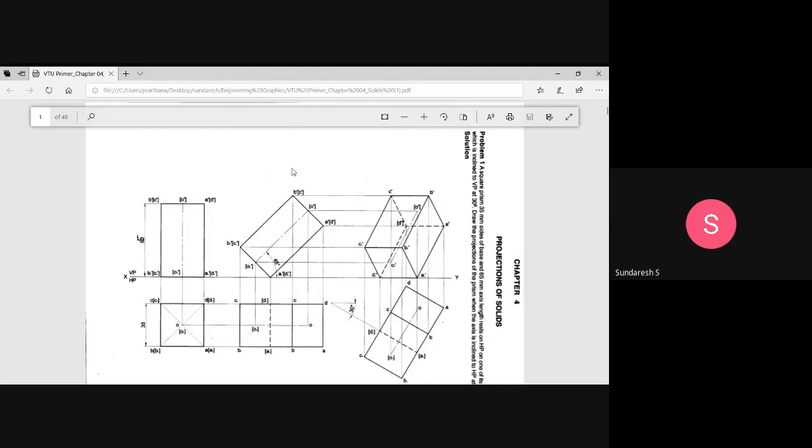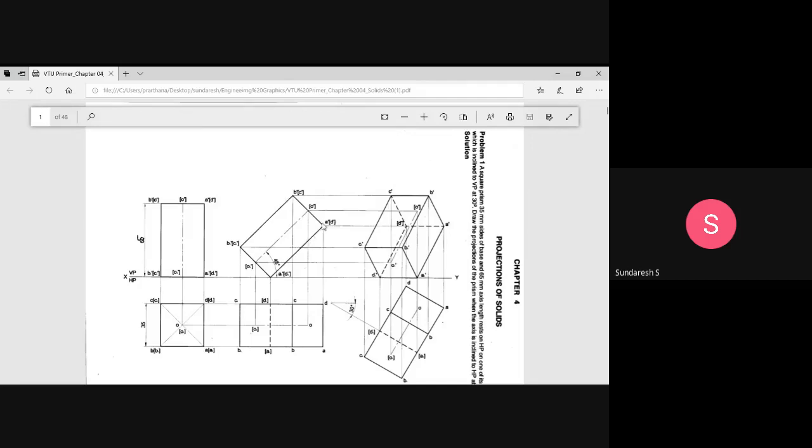Look here, this top face A, B, C, D is nearer to the observer. When its edges are nearer to the observer, they are considered visible lines. Also, this rectangular face B, C, B1, C1, this line I am talking about, is also visible because it is nearer to the observer. Now, which are not visible?